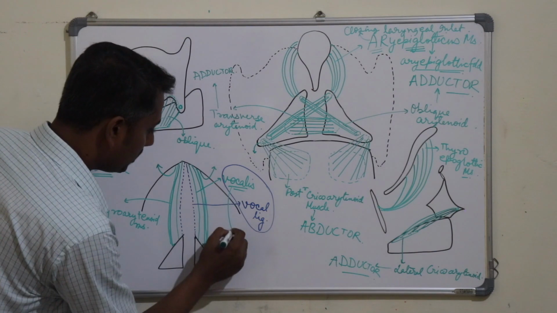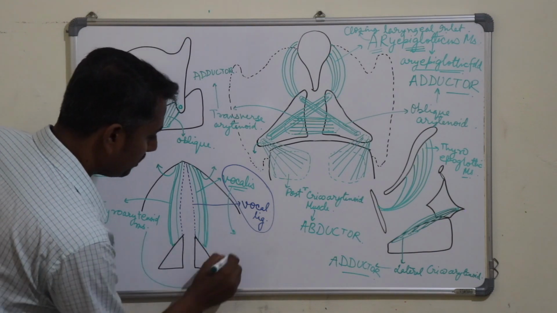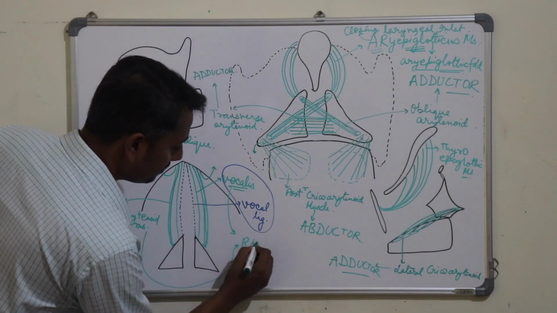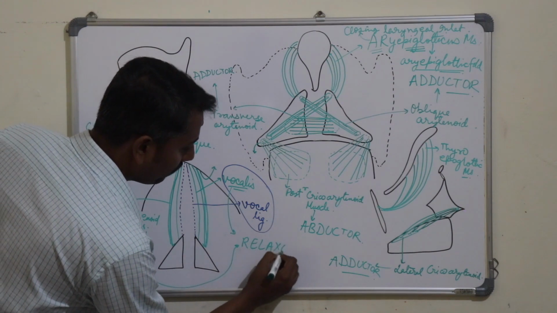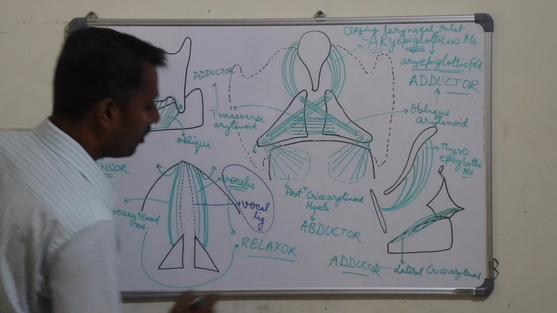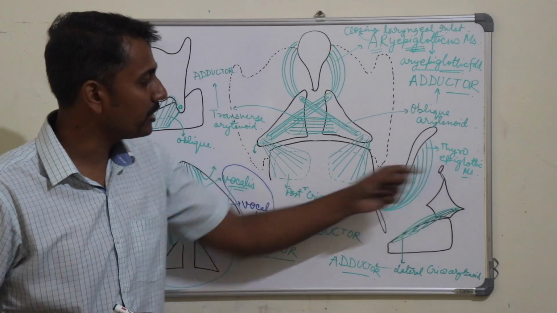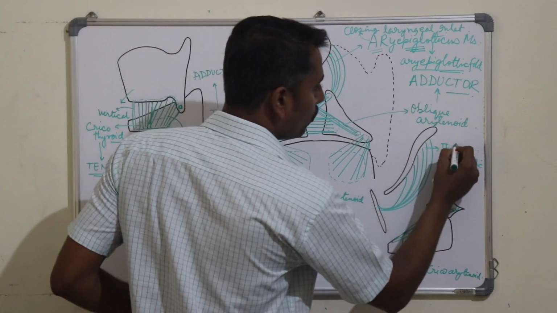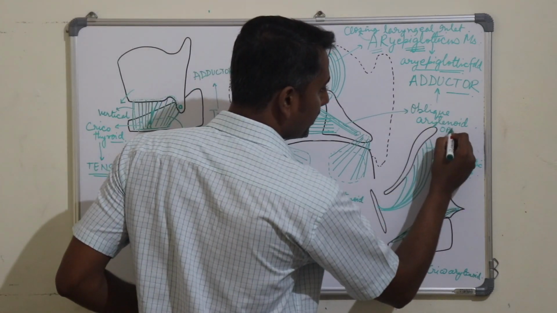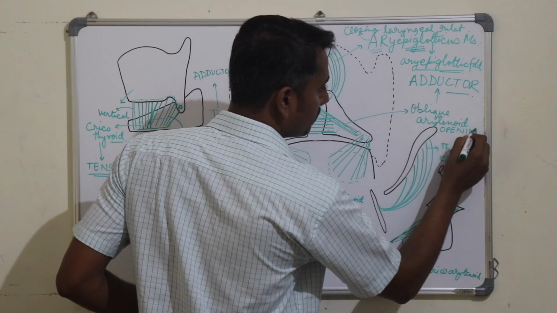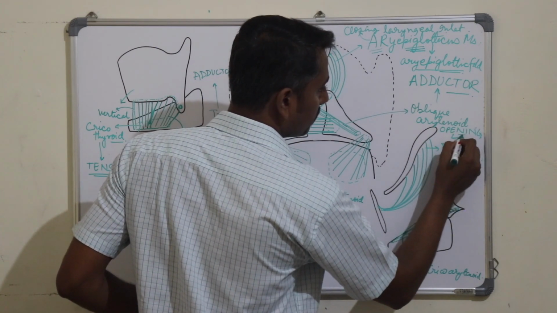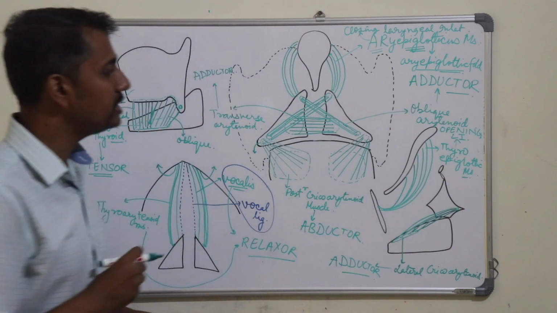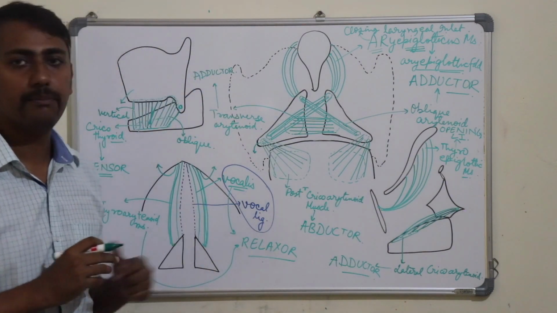Therefore, the vocalis muscle and the thyroarytenoid muscle were the relaxers of the vocal cord. And the thyroepiglottic muscle causes opening of the laryngeal inlet. Okay, so these were the actions of these three muscles.